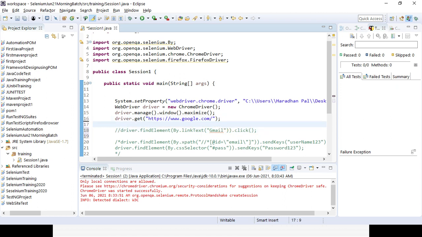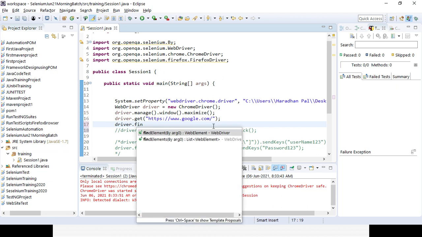So driver dot find elements, it will be plural, and you can see here the return type is list of web element. So you can select the return type as well if you want to store, because you are getting all the references, so you need to store them somewhere, right? So the return type will be list of web element.